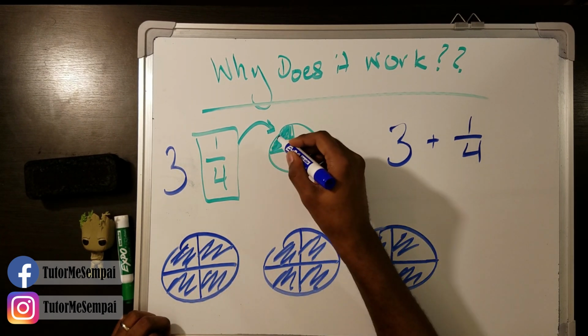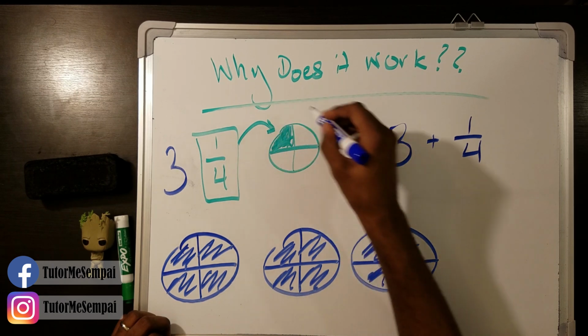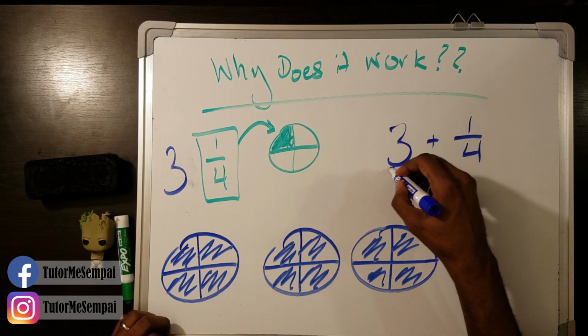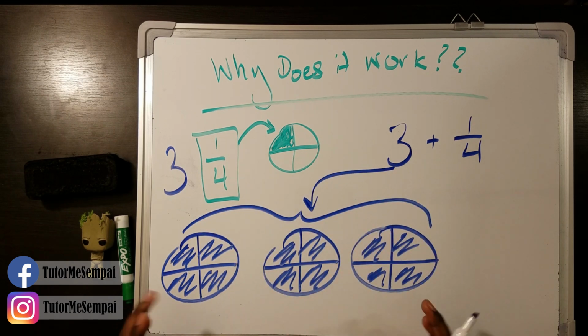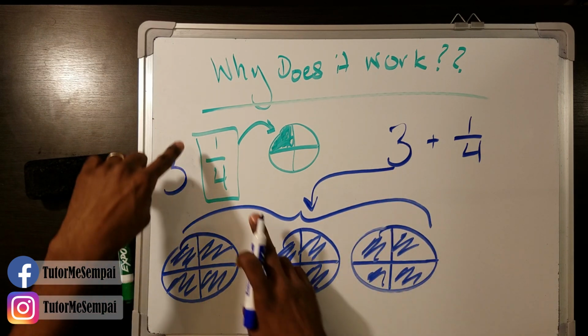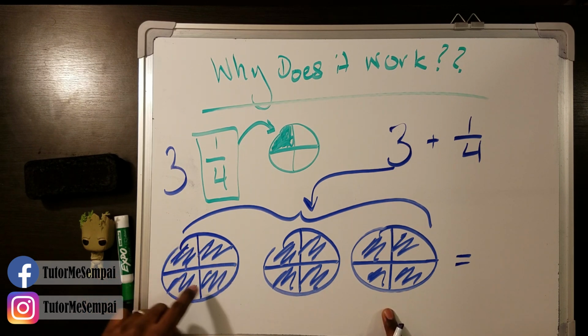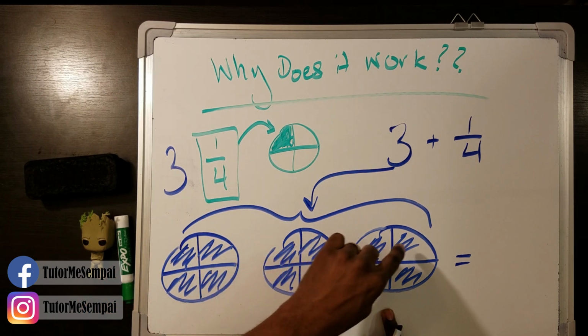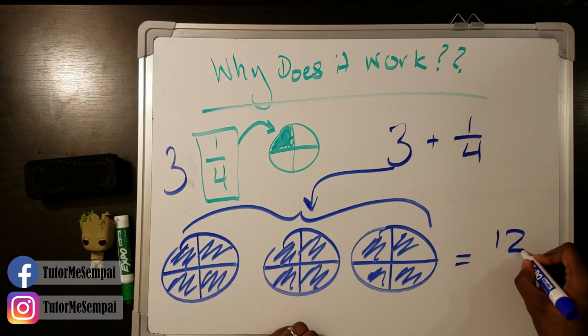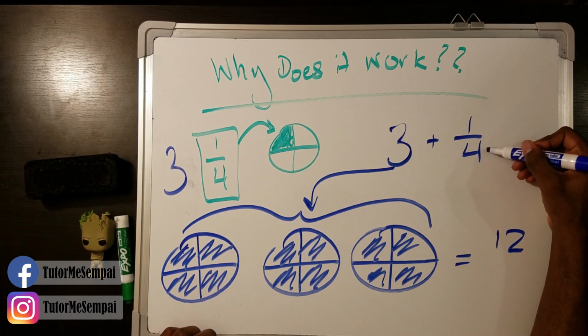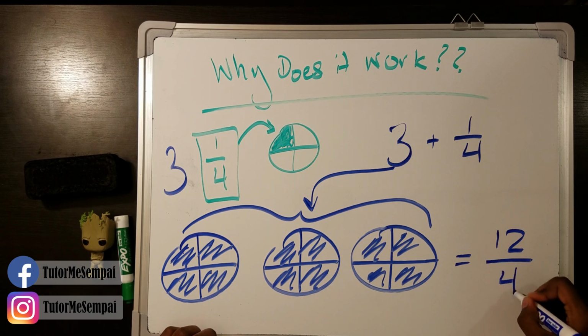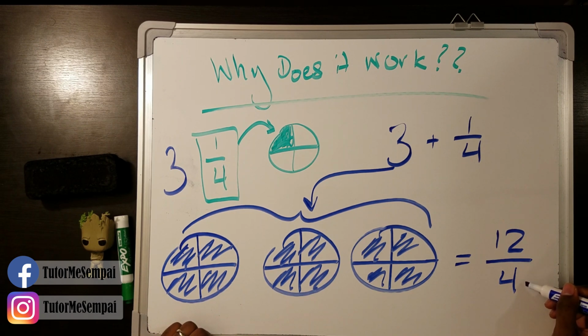So if 1/4 was this little shaded piece here out of this, then 3 is going to be all of these. We have 3 wholes and we have 1/4. Now if we were to add up all of these shaded regions, we have 1, 2, 3, 4, 5, 6, 7, 8, 9, 10, 11, 12. We have 12 shaded regions, but we have to keep our same denominator. We have 12 regions, and each whole is broken into 4 pieces. So that's what this 3 means, 12 over 4.